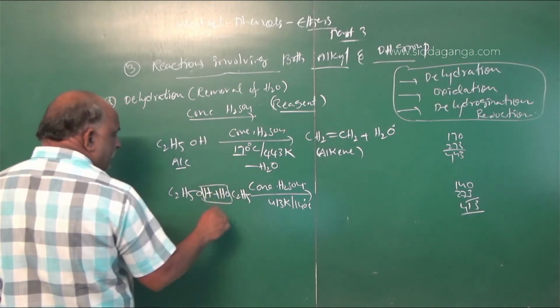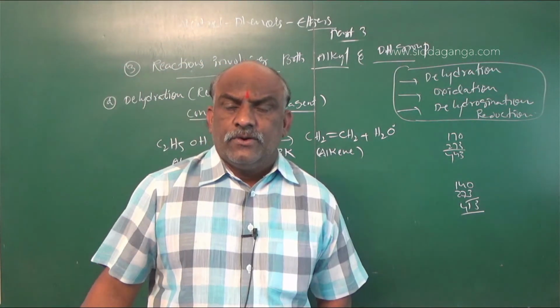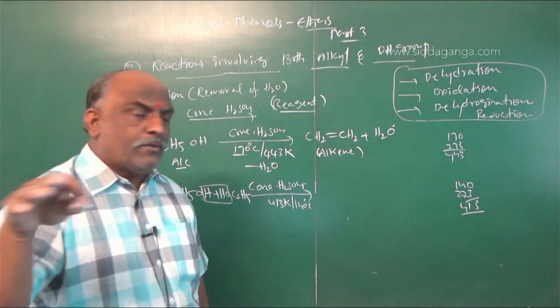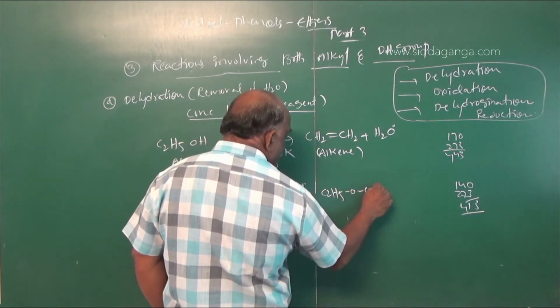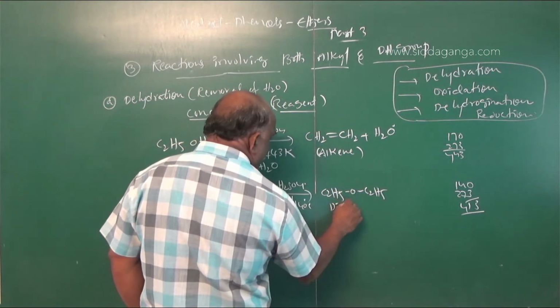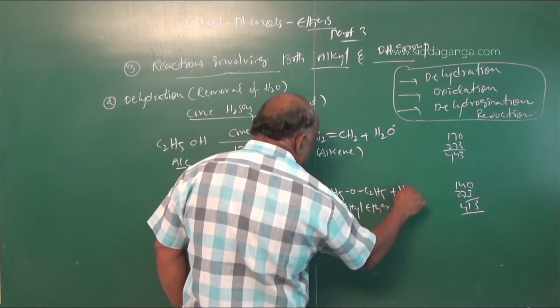Then what elimination takes place? Water elimination takes place. 2 molecules of ethyl alcohol undergo elimination of water to give rise to C2H5OC2H5. This is called diethyl ether, plus water.